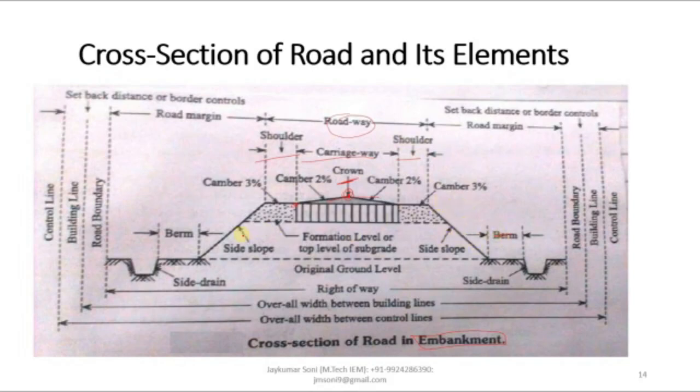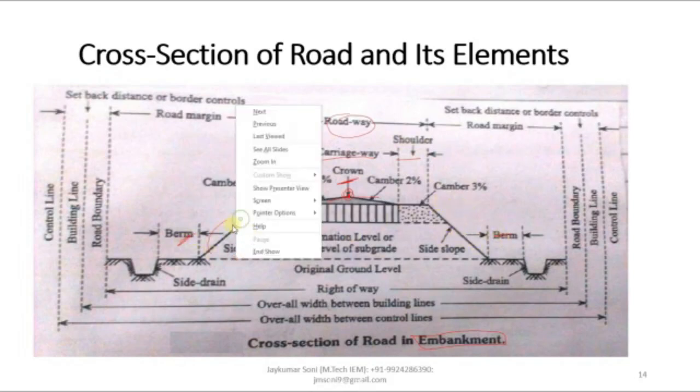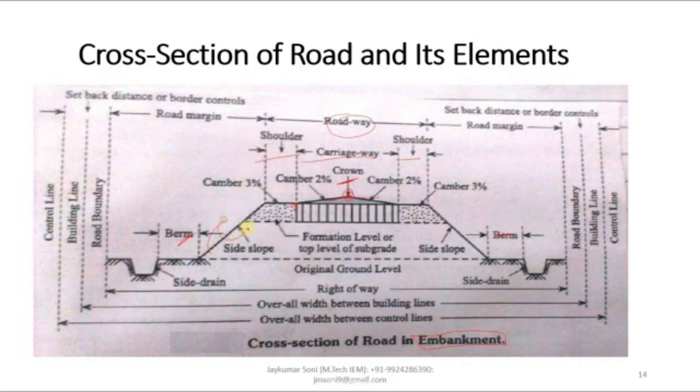This is the berm, this is the side slope, this is the side slope, this is the road boundary, building line and control line. And the total distance from this segment to this segment is known as right of way. Let us understand these topics in detail.